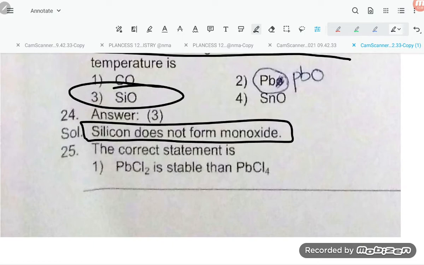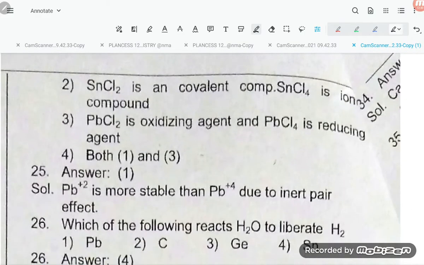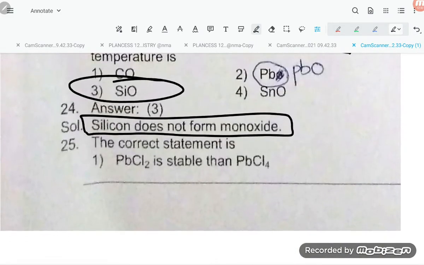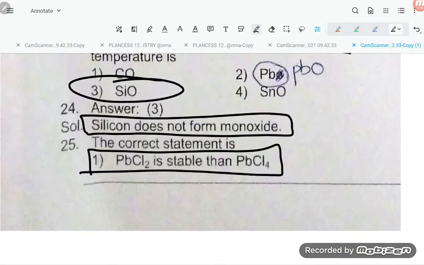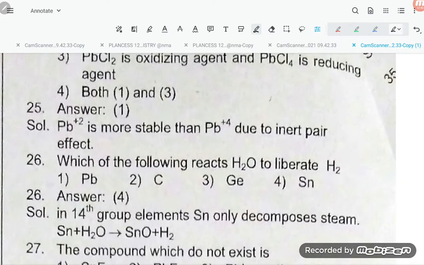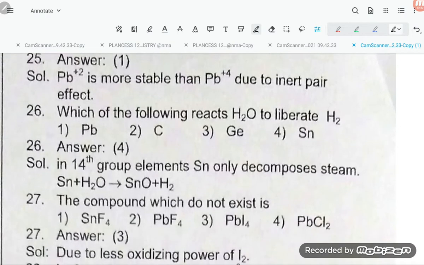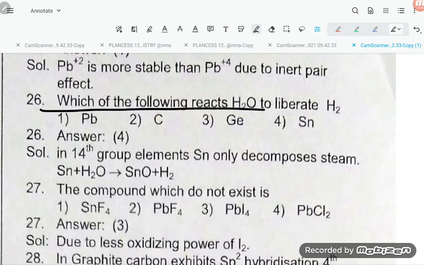The correct statement is PbCl2 is stable than PbCl4. So due to inert pair effect, PbCl2 is more stable than PbCl4. Next one. Which of the following react with water to liberate H2?